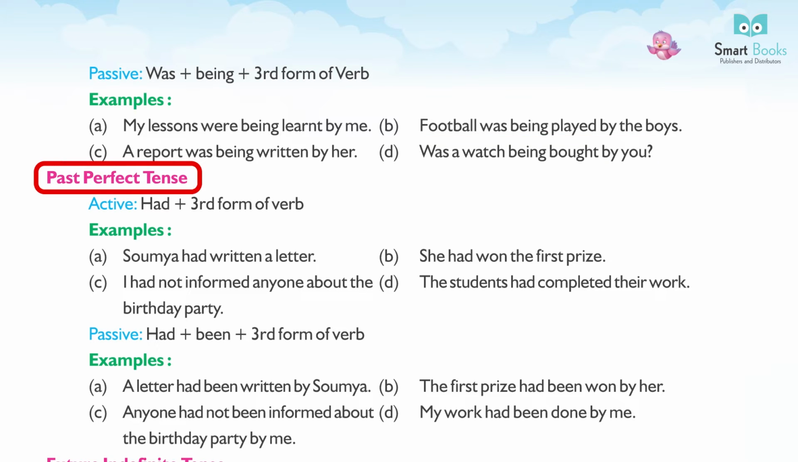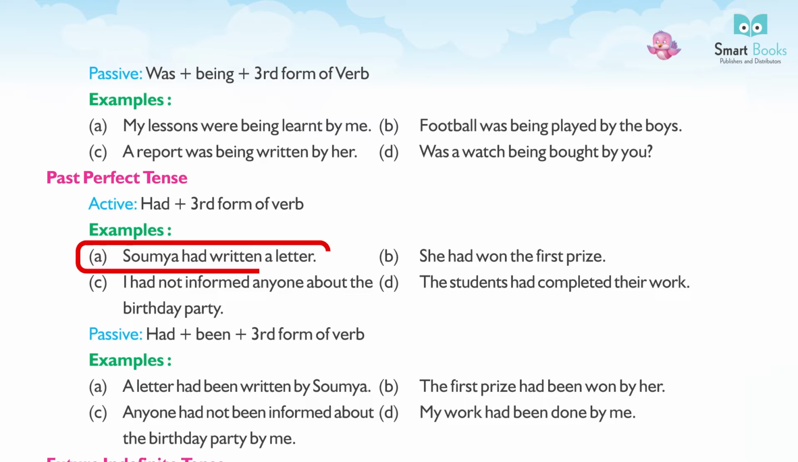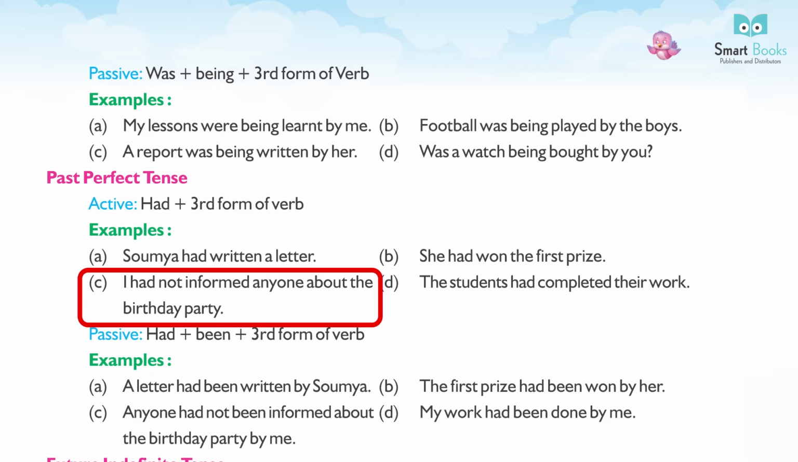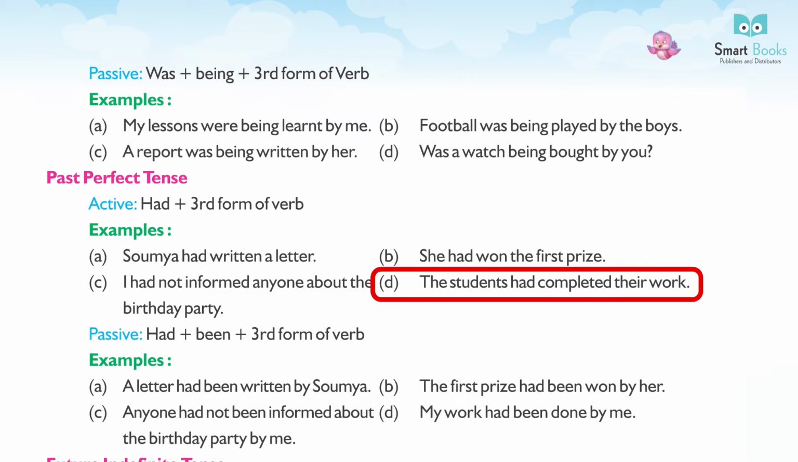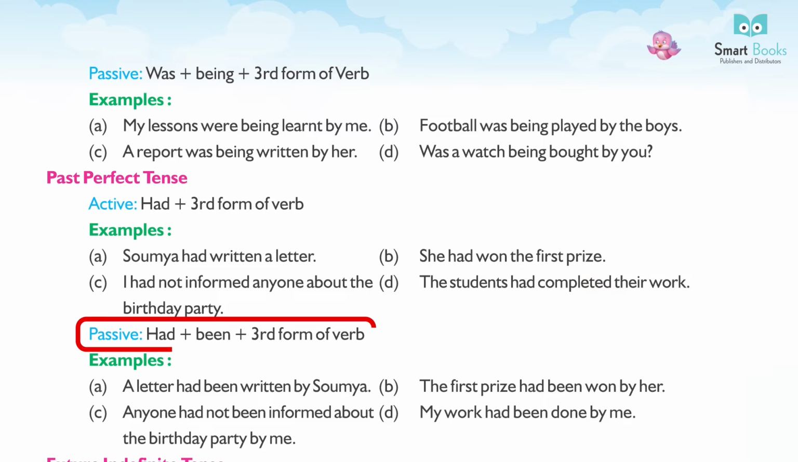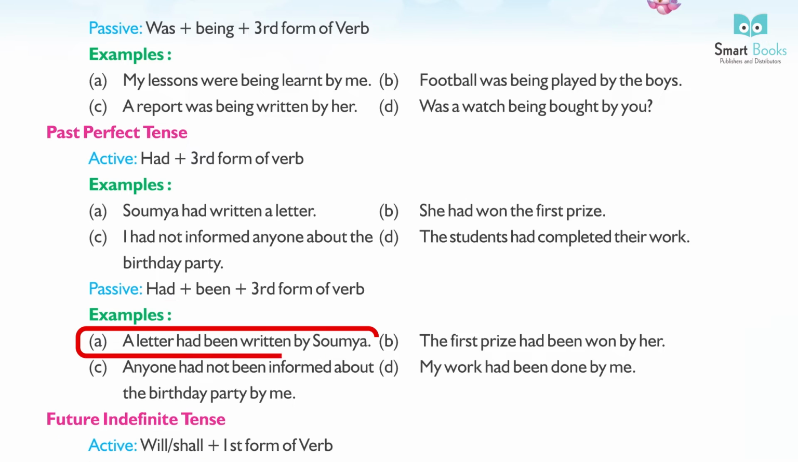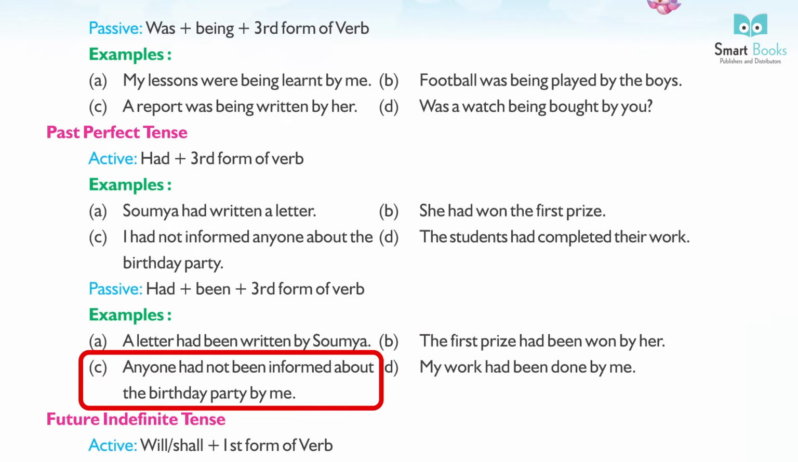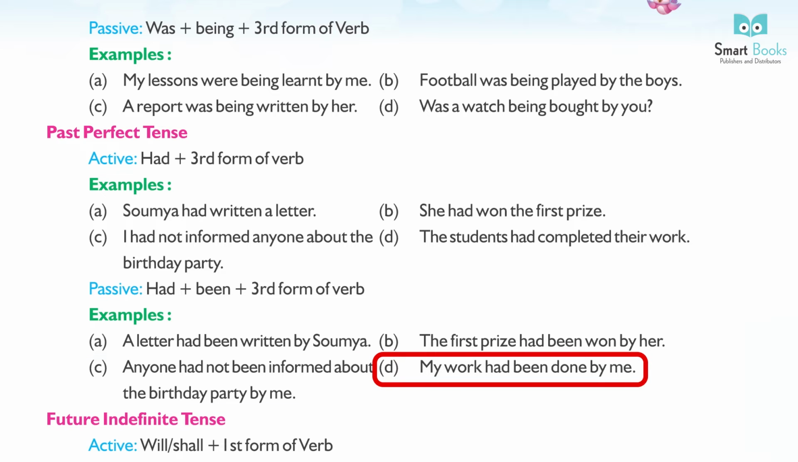Past perfect tense. Active had plus third form of verb. Examples, A. Soumya had written a letter. B. She had won the first prize. C. I had not informed anyone about the birthday party. D. The students had completed their work. Passive had plus been plus third form of verb. Examples, A. A letter had been written by Soumya. B. The first prize had been won by her. C. Anyone had not been informed about the birthday party by me. D. My work had been done by me.